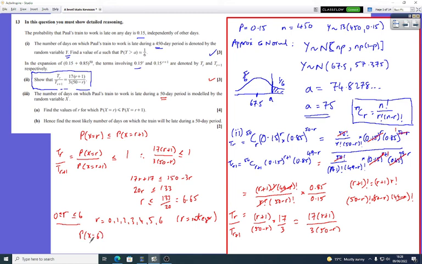probability X equals 6 over probability X equals 7, 6 plus 1 is 7, is going to equal, just put that in to see what probability I get. So I get 17 times 7 divided by 3 times (50 − 6), and that gives me about 0.905.